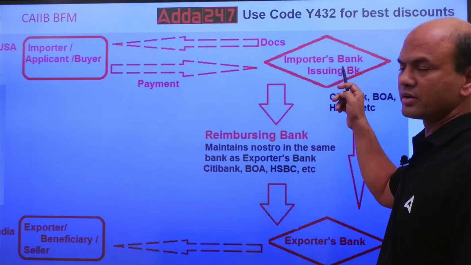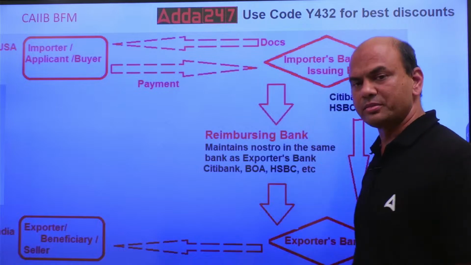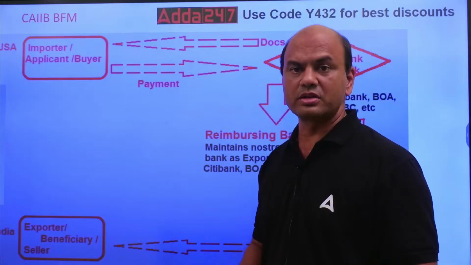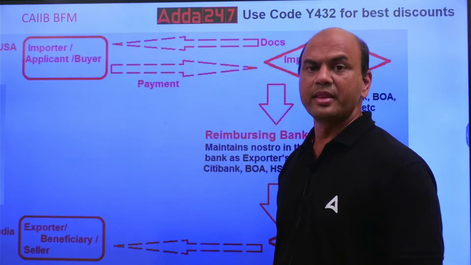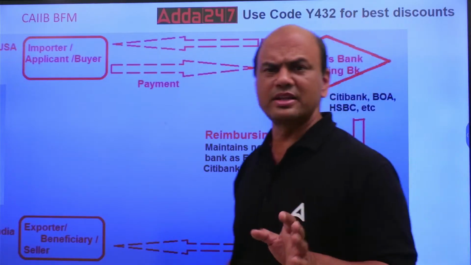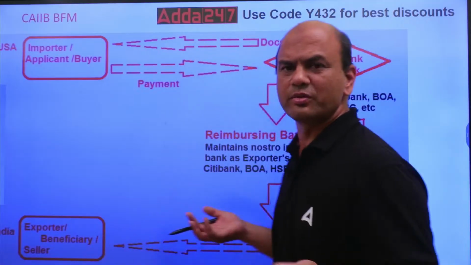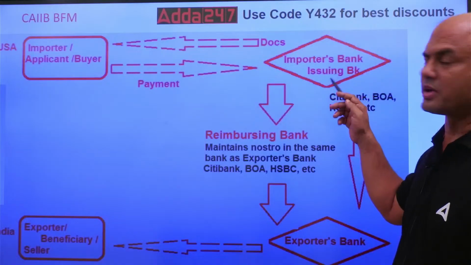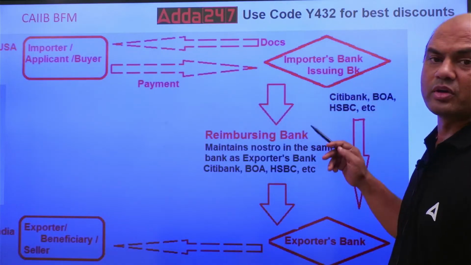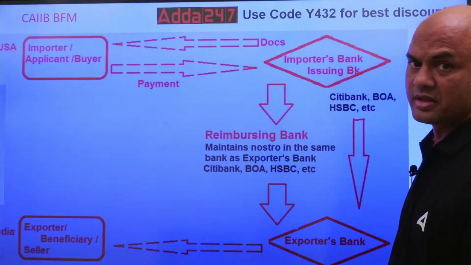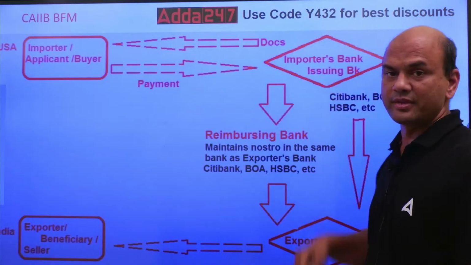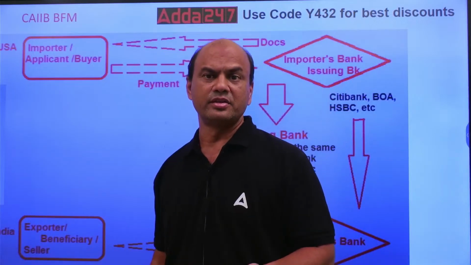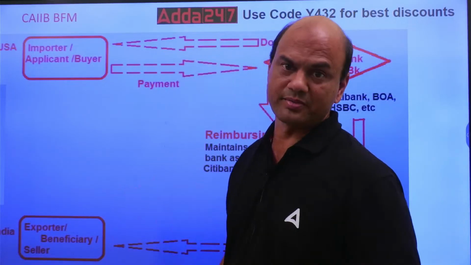So what happens over here? This importer's bank, the issuing bank, whenever it checks the documents, has 2 options. Either the documents are correct or the documents are not correct. If the documents are not correct, then there is no question of payment, any payment. Now if the documents are correct, then the issuing bank has to pay, either pay or give the acceptance. So here we are covering the payment part.